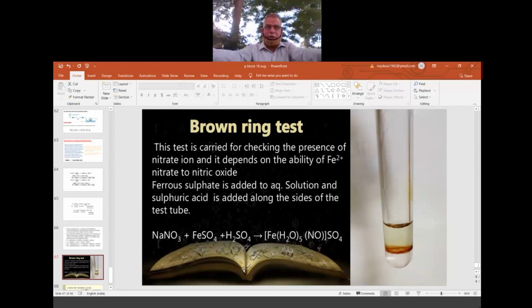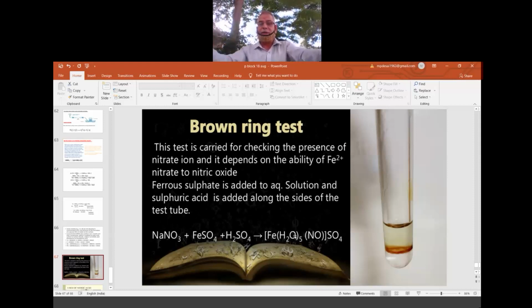and the best test till today for the nitrate ion, because nitrate ion is there in HNO3, since HNO3 is H plus and NO3 1 minus, so it has to give a positive test for the brown ring. For this, we take the sample which contains NO3. Today's sample is HNO3, which contains the NO3 1 minus group. That is taken in the test tube, and freshly prepared iron sulfate we add. Then we will shake it. After shaking, slowly we add concentrated sulfuric acid along the sides of the test tube. Thereby a complex forms.